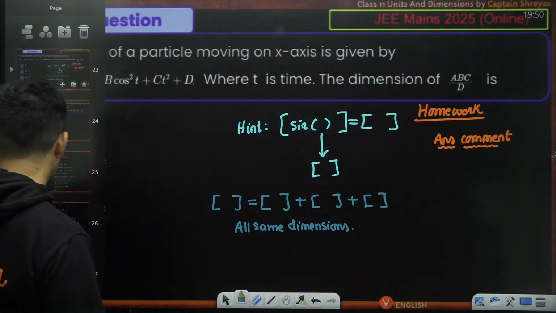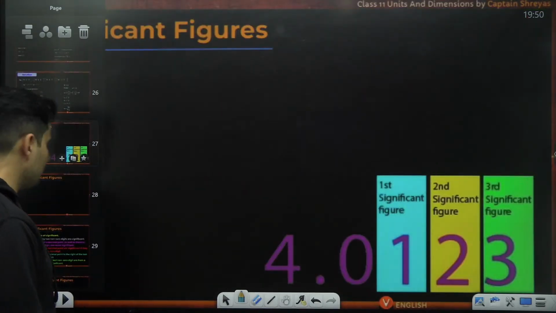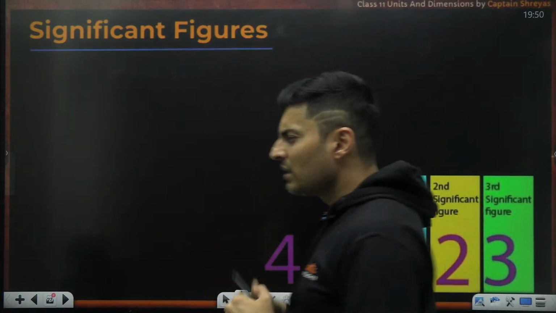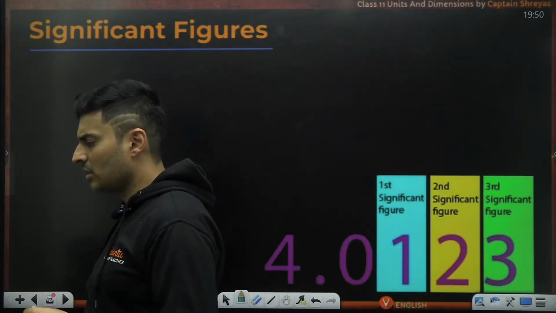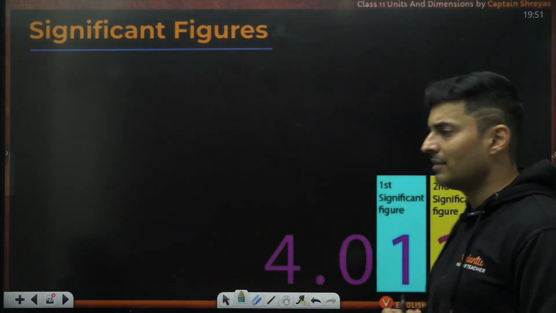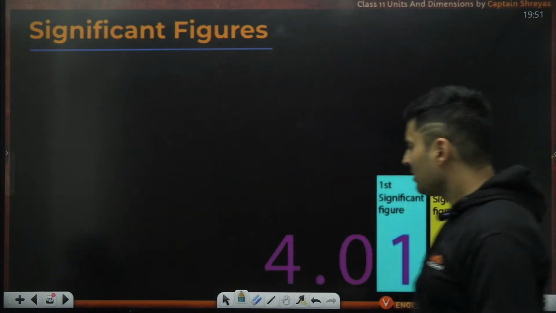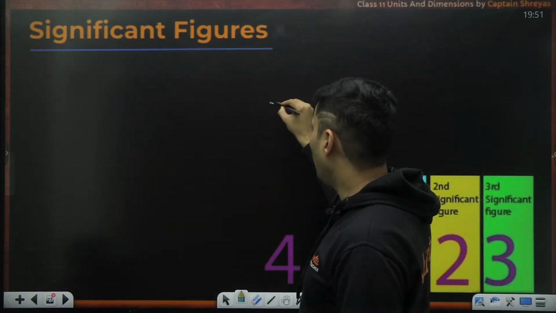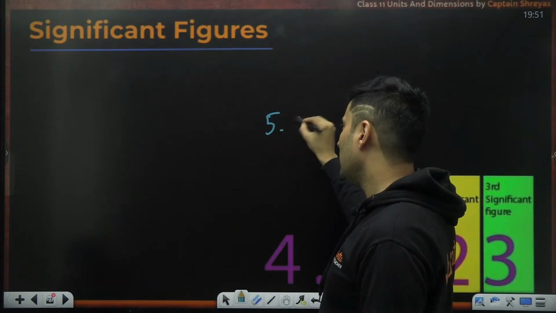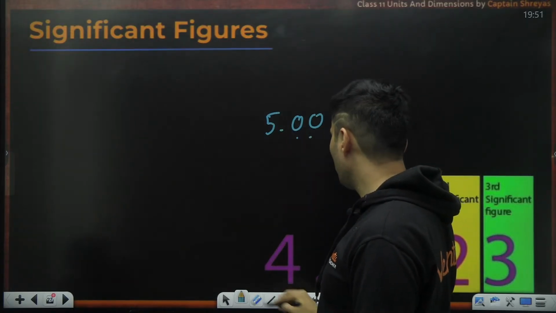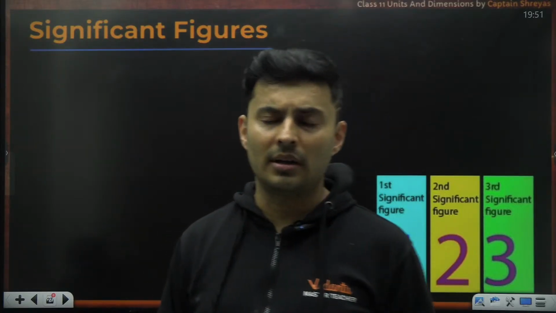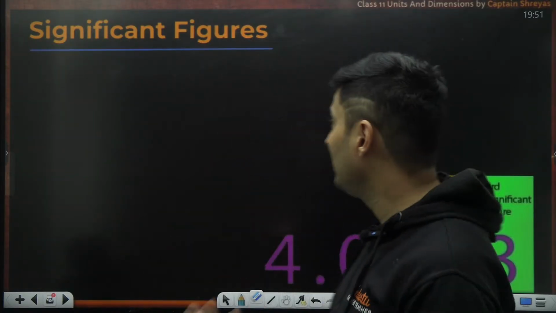Let's go, guys. Now, let's come to the final part, which is basically significant figures and rounding off and how to handle these kind of things. This will be useful, particularly in the next chapter, next concept, which is errors. But let me tell you what significant figures are. Sometimes you might have wondered till what decimal place should I go? Or when I write 5.00, do these zeros even possess any significance in value? Do they have any meaning or not? So that is basically significant figures.